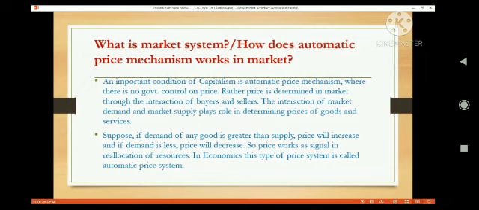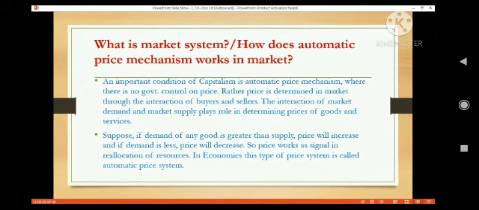Suppose if demand of any good is greater than supply, price will increase, and if demand is less, then price will decrease. So price works as a signal in the reallocation of resources. In another slide I told you what reallocation of resources means: where price becomes low, businesses withdraw their resources from that sector and then reallocate the resources where demand is high. As price is high, they reallocate their resources in that sector.